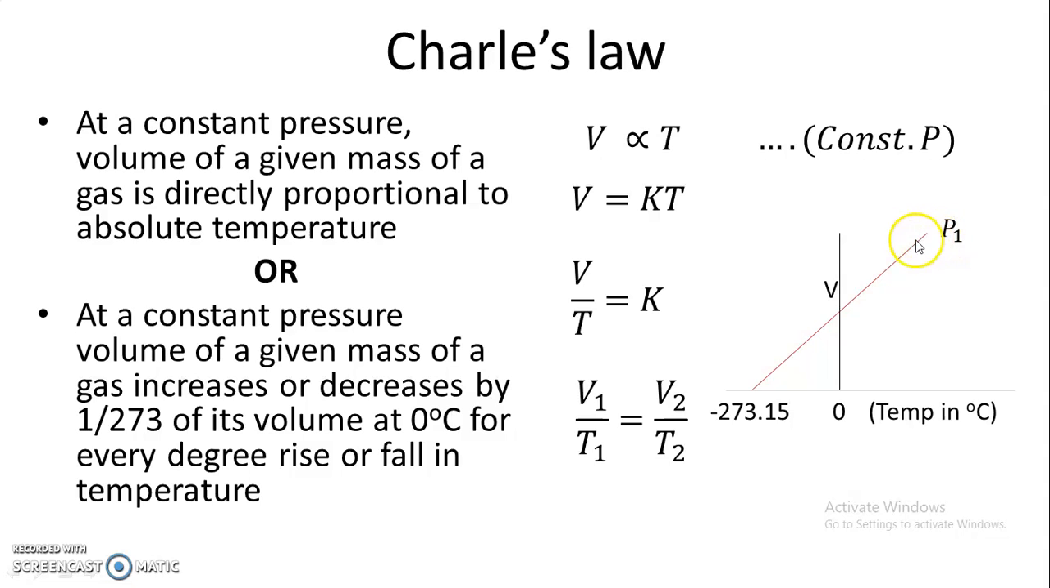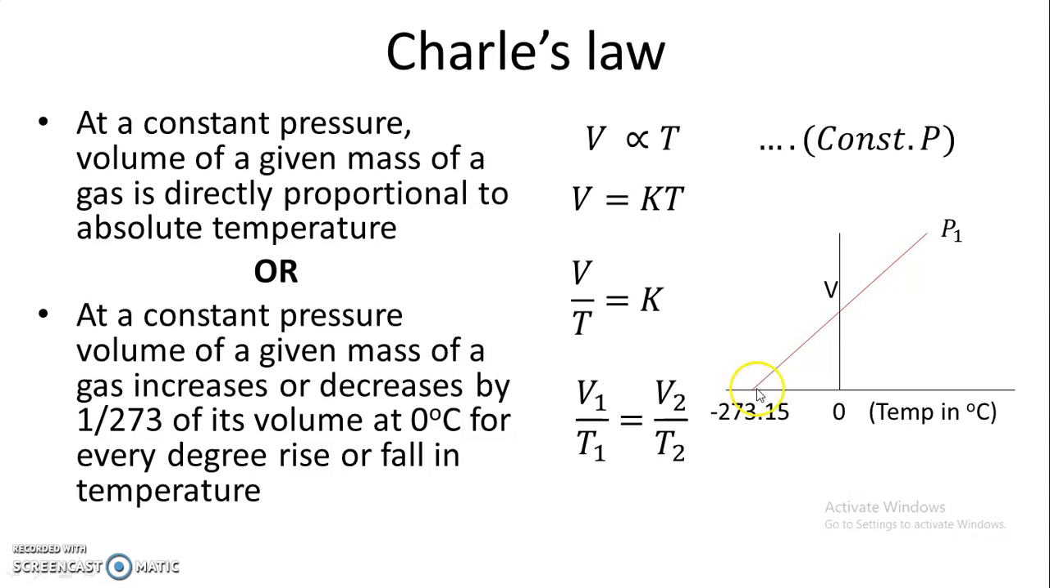So at a pressure P1, as temperature in degree centigrade decreases, volume also decreases. At 0 degree centigrade, gas occupies some volume. But when temperature decreases to less than 0, and when it reaches minus 273.15 degree centigrade, then practically the volume occupied by gas will be 0.